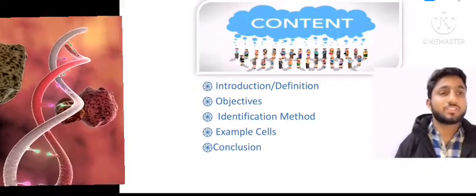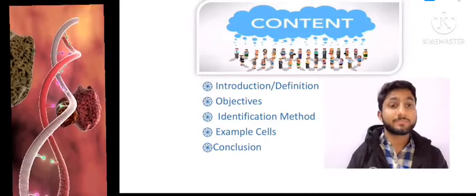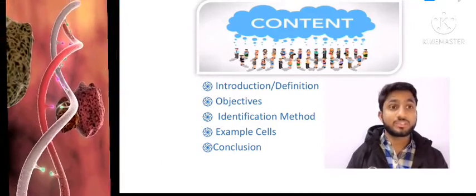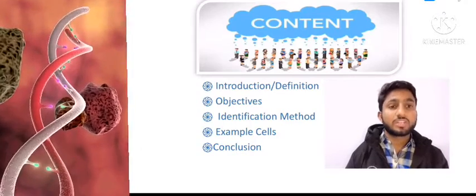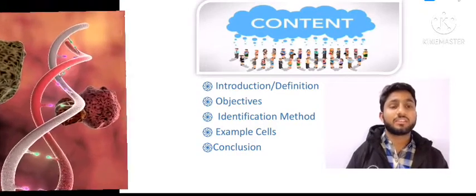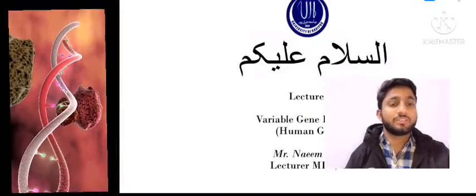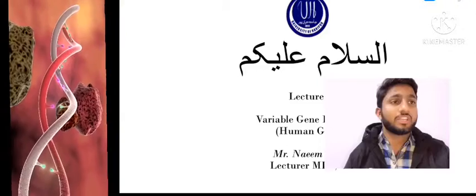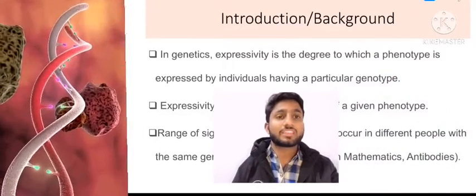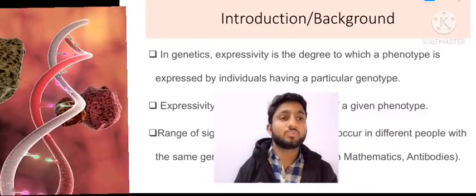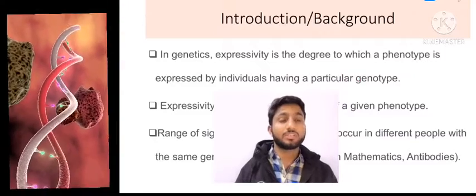Okay, in this lecture we are going to discuss the contents. These are the major contents which we will discuss. The contents include introduction, definition of the topic and further objectives, identification method, example cells and conclusions. These things will be discussed in variable gene expression. So first we are going to move to the introduction. In genetics, expressivity is the degree to which a phenotype is expressed by an individual having a particular genotype.